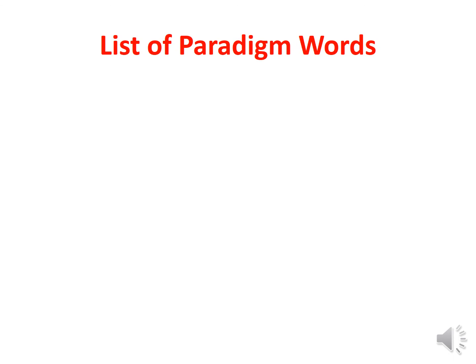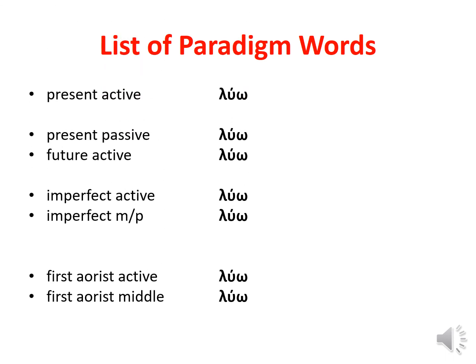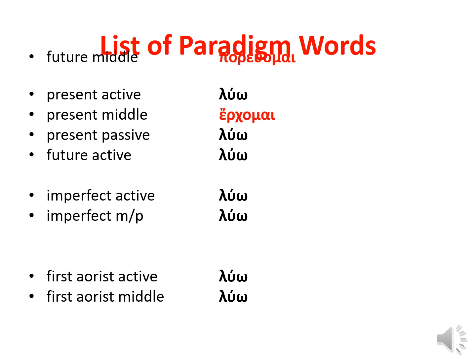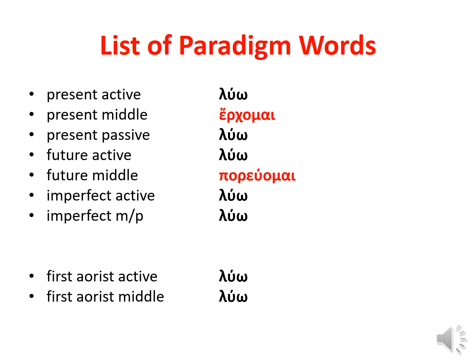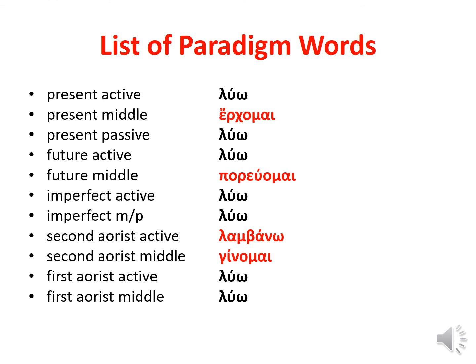So by this point, we've had a number of different paradigm words. For most of our tenses, we've used luo, for certain present, future, imperfect, and aorist forms. In other cases, we've had to use a different verb for different reasons. For the present middle, we use erchomai, because erchomai is inherently middle, means I come. For the future middle, we use poreuomai. Second aorist active, we use lambano. Not luo, because luo doesn't have a second aorist. Lambano does. And for the second aorist middle, genomai.